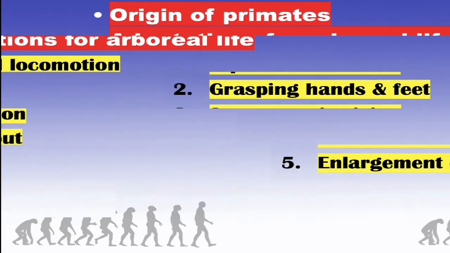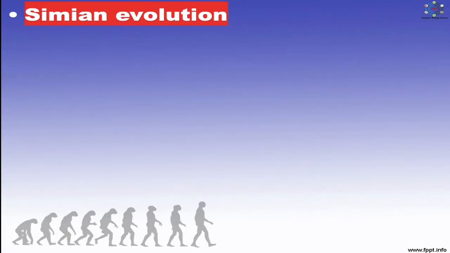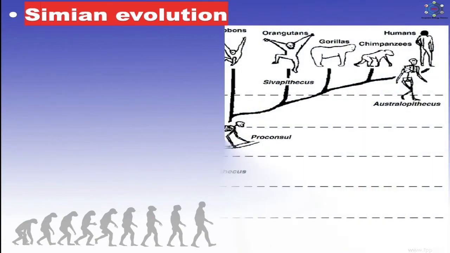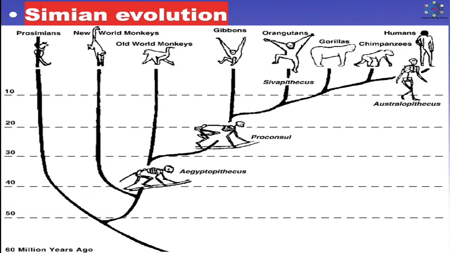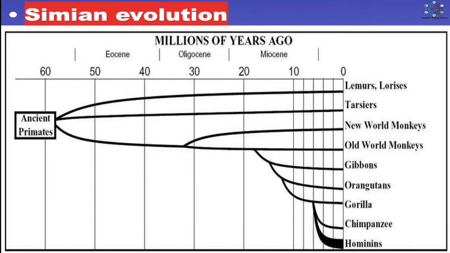Now after this, here is simian evolution. So what is simian evolution? Among the primitive primates, the tarsiers are nearer to the anthropoids or higher primates called simians, namely monkeys, apes and humans. The tarsiers may have been ancestral to the simians.